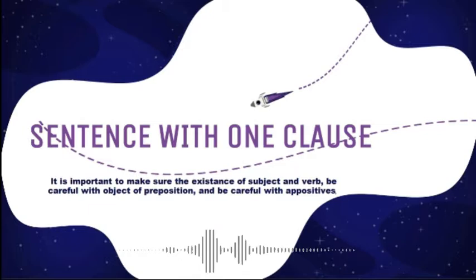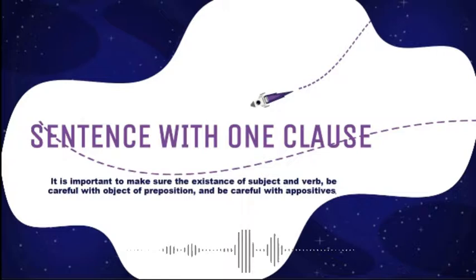Okay, it starts from the first point, sentence with one clause. Sentence with one clause refers to a sentence containing only one clause. And for the tips and tricks in answering questions that relate to this point, you have to make sure of the existence of subject and verb, and then be careful of objects of preposition,